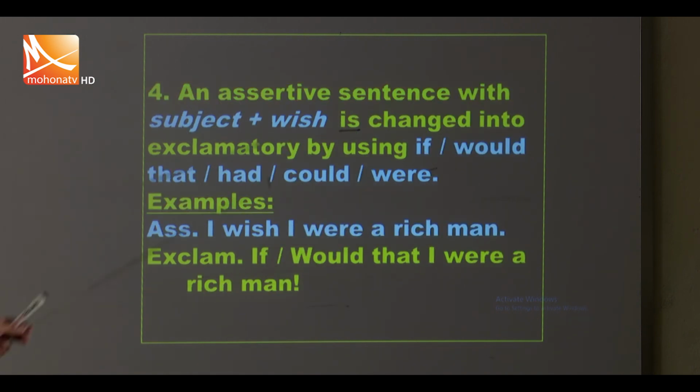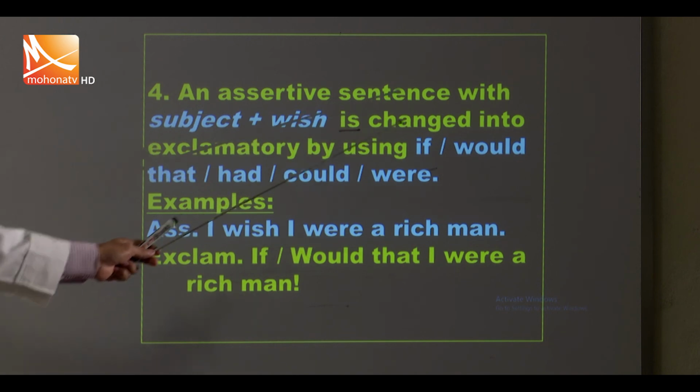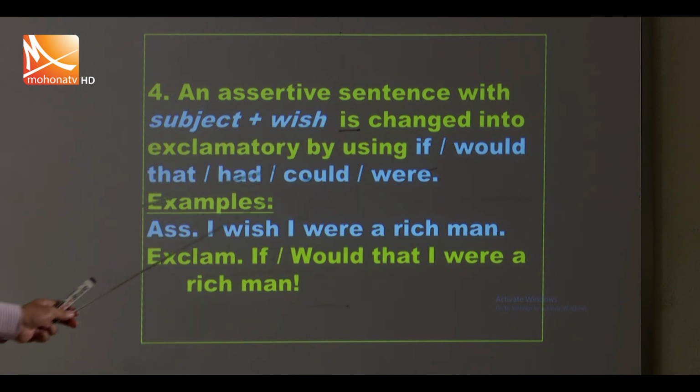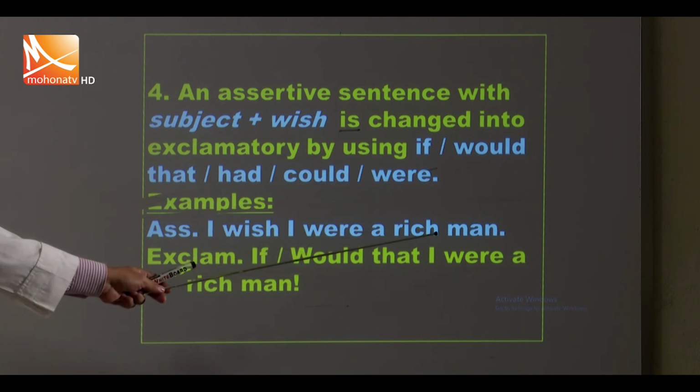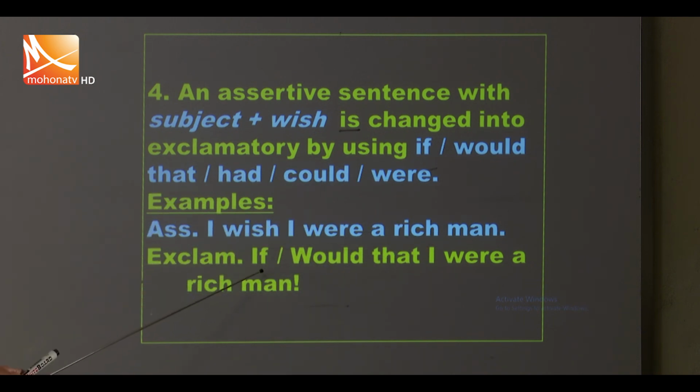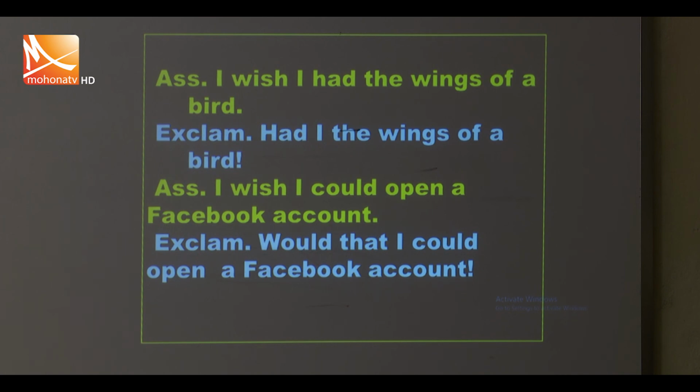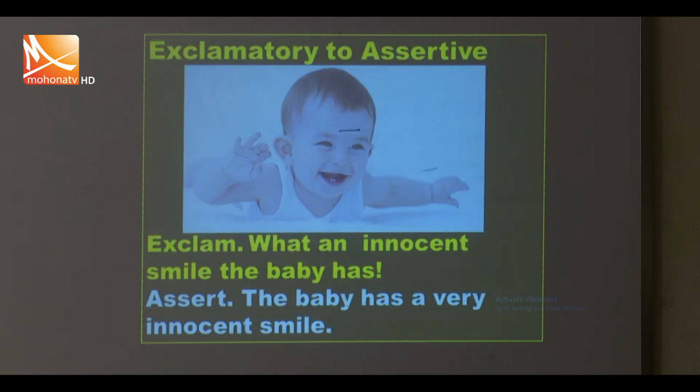An assertive sentence with subject wish is changed into exclamatory by using if, would that or had, could or were. I wish I were a rich man. If I were a rich man, or would that I were a rich man. I wish I had the wings of a bird. Had I the wings of a bird. I wish I could open a Facebook account. Would that I could open a Facebook account.